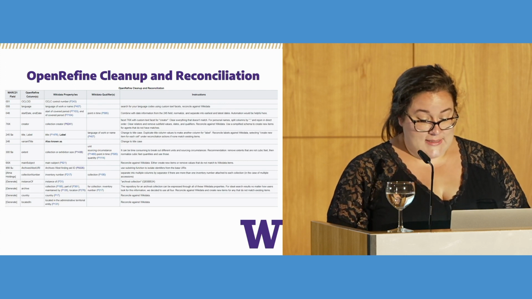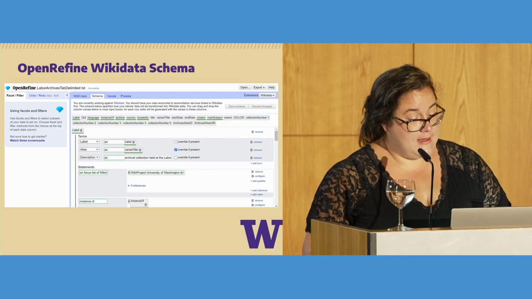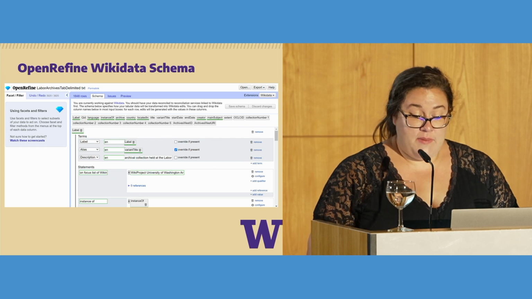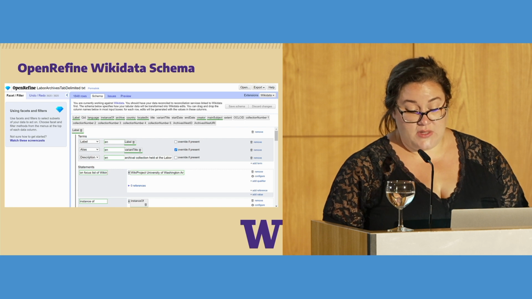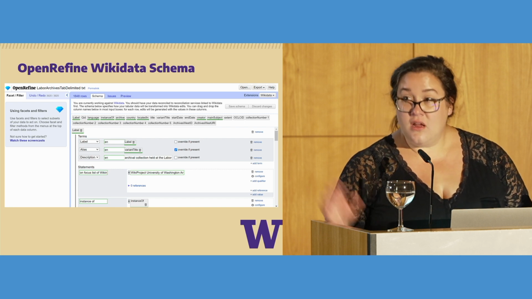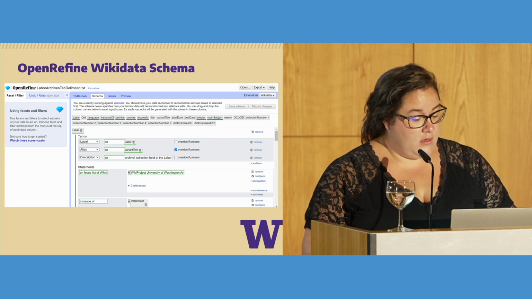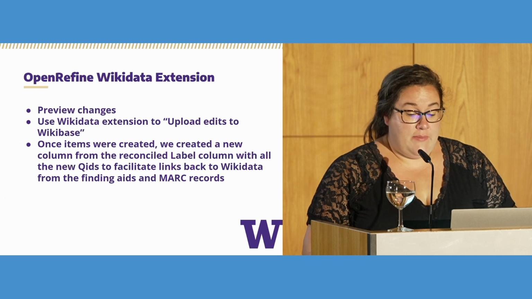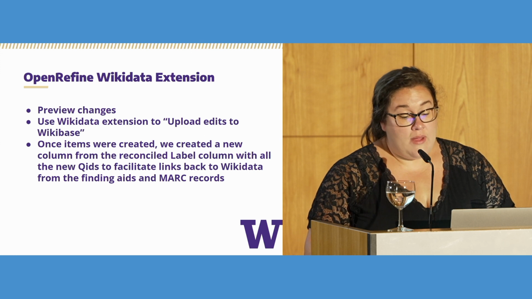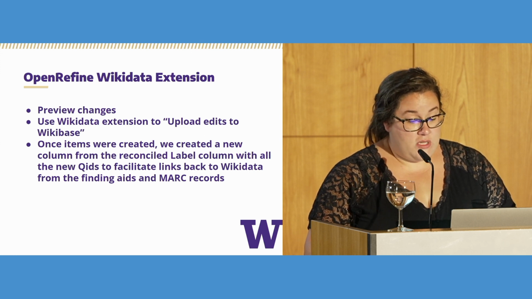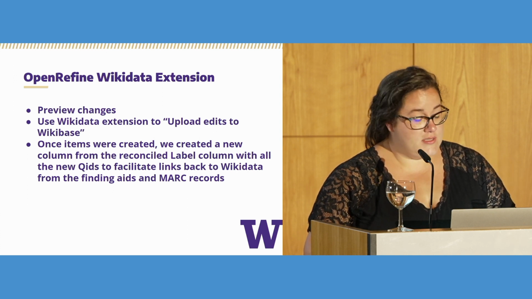Once we had cleaned and reconciled the data, we created a Wikidata schema for new collection items. And here's a peek at our schema. It's available for download as a JSON file in GitHub and can be customized using the Wikidata extension for OpenRefine in a graphical user interface or directly in the JSON file itself. Once we finished our schema, we previewed our changes and uploaded them to Wikidata using OpenRefine. We added a column for the new QIDs and exported the project as a spreadsheet to help us with adding links back into our finding aids and catalog records.